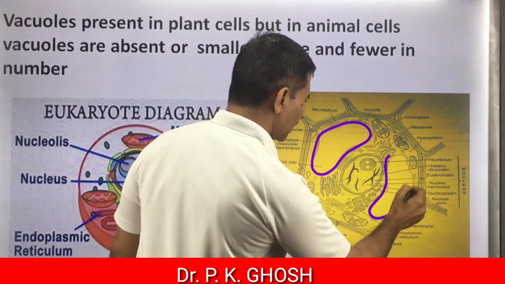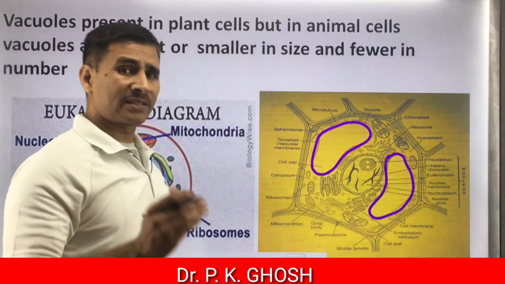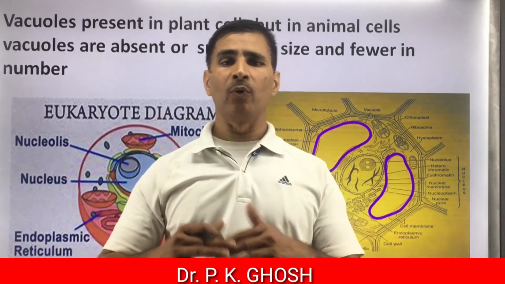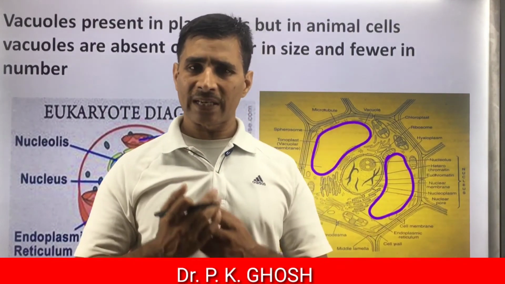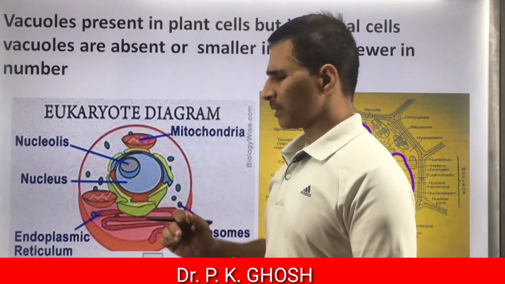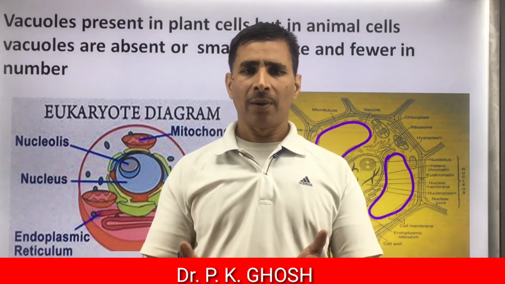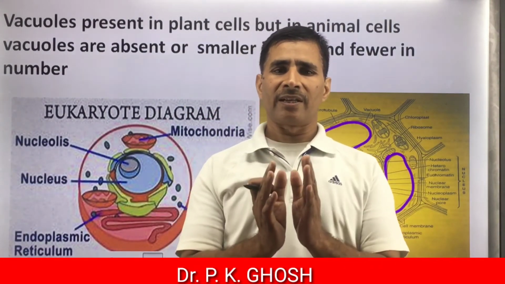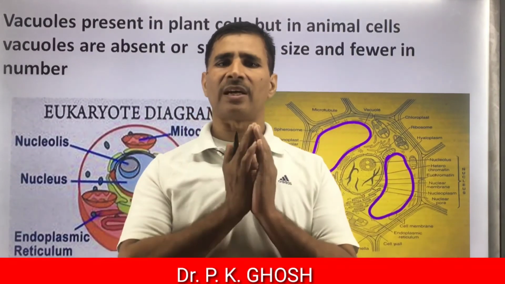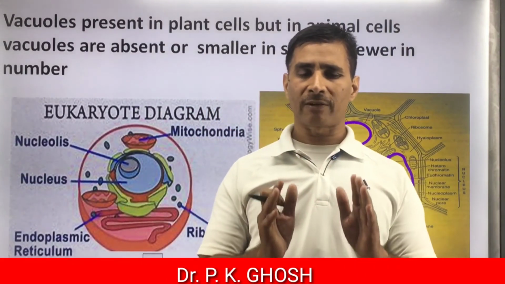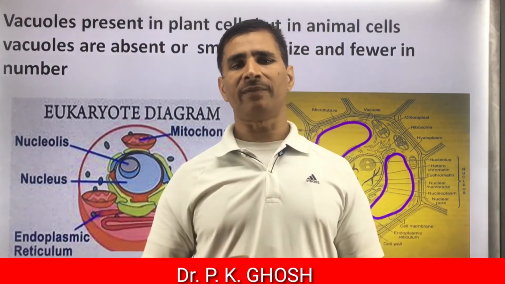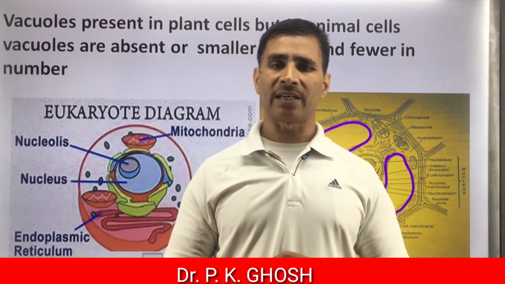In plant cells, the number and size of vacuoles is many times more than in animal cells. In animal cells, vacuoles may be absent, but if present, they are fewer in number and smaller in size. Then presence of vacuole is also a diagnostic feature of eukaryotic cell. It is lacking in prokaryotes.